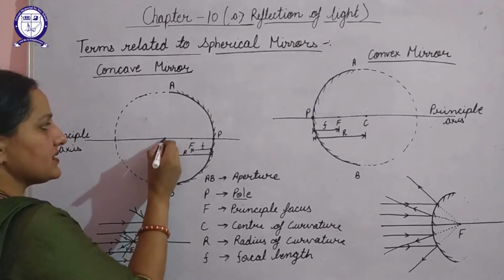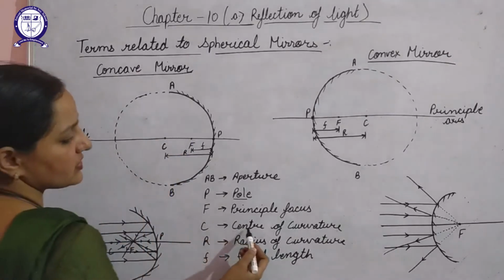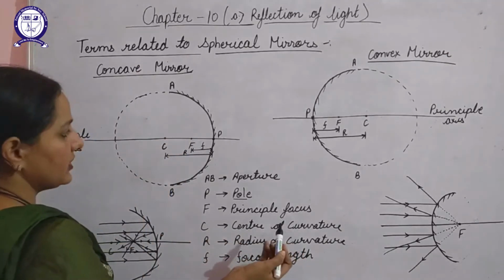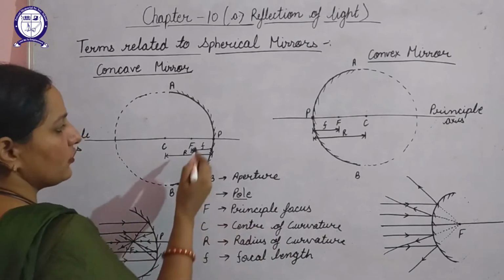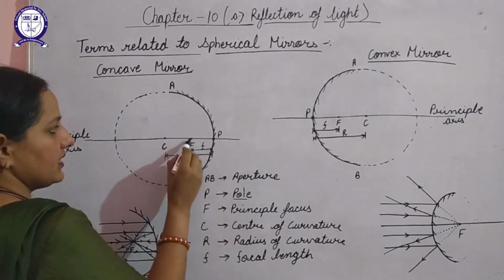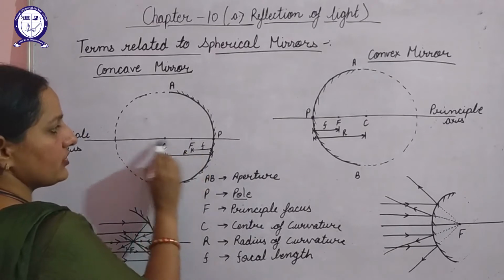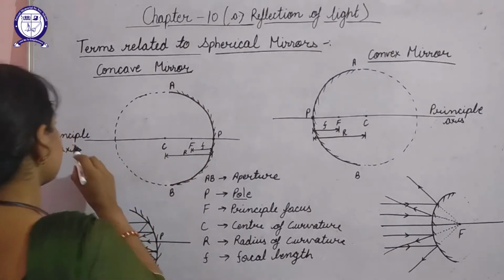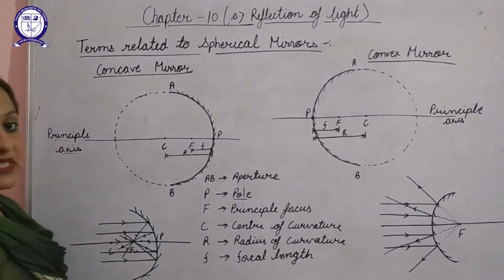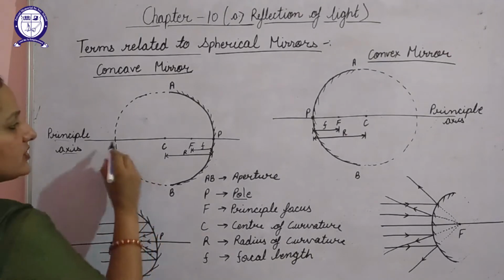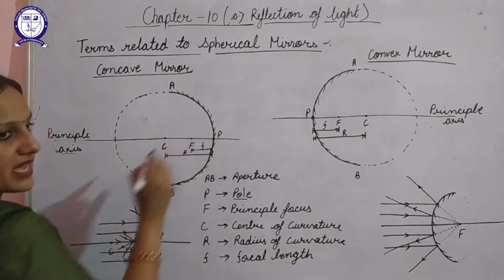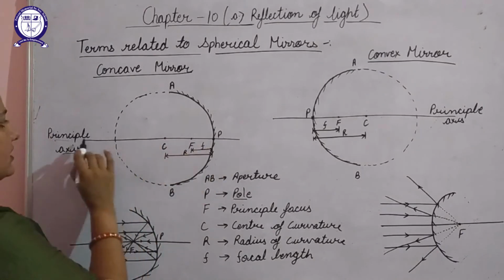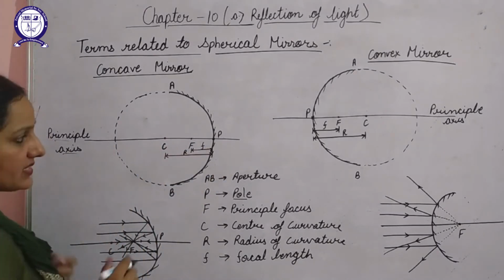So the C represents its center, and here it is known as center of curvature. Next is principal focus. We can say that principal focus is a point on this. Before that, let's discuss principal axis. Principal axis is a straight line which passes through center of curvature and pole. Such a straight line is known as principal axis.